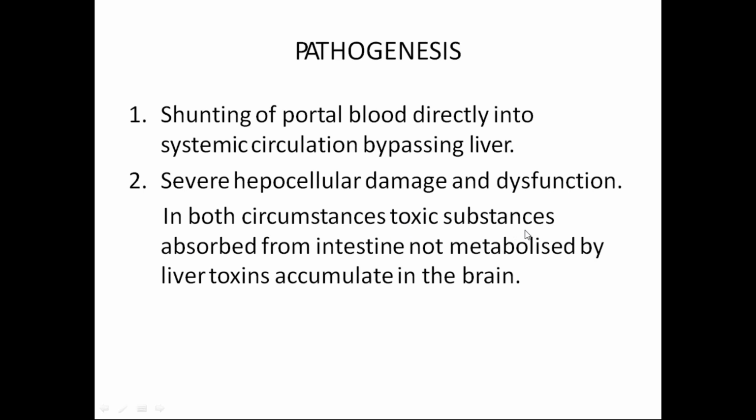In both circumstances, these toxic substances absorbed from the intestine are not metabolized by the liver. As a result, these toxins accumulate in the brain. What does it mean? Because of this compromised liver dysfunction, the portal blood entering the liver does not get detoxified. As a result, this toxic blood spreads to the entire body through the systemic circulation and reaches different organs, one of which is the brain, which is very sensitive. These toxic substances, the ammonium ions or ammonia, are very toxic and damage the brain cells directly, mainly the astrocytes.